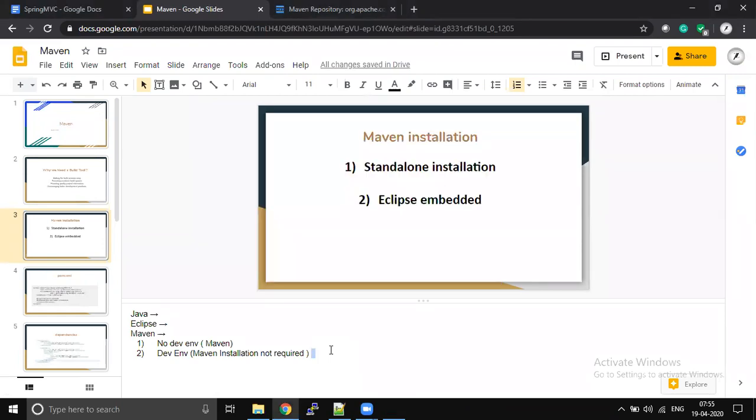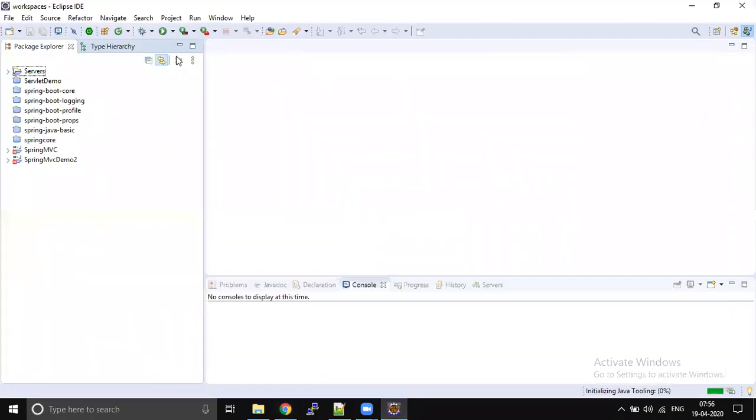But in the olden days, when I started my career, I used to install Maven. At that time the IDEs may not have it. Especially Eclipse, it didn't have a Maven plugin in it. But now Eclipse itself is coming with a lot of inbuilt embedded plugins.